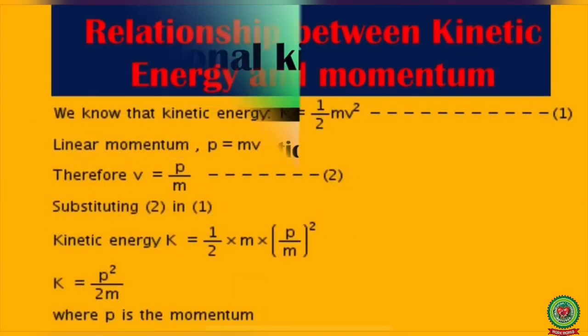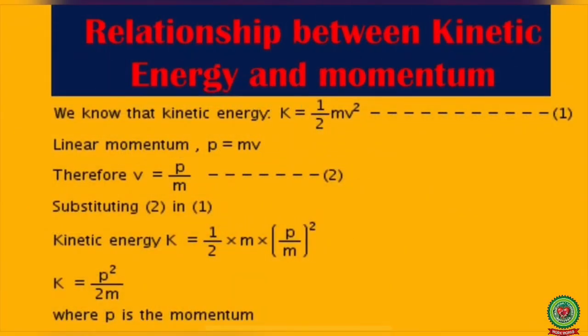Now, let us discuss about the relationship between kinetic energy and momentum. We know that the formula of kinetic energy is K is equal to half mv square, and the formula of linear momentum is P is equal to mv.